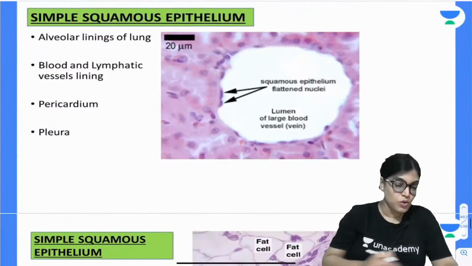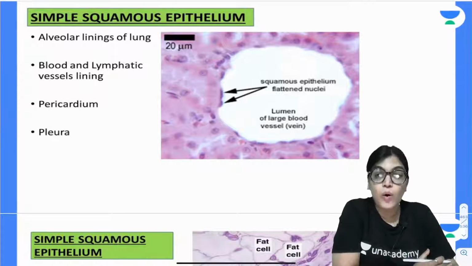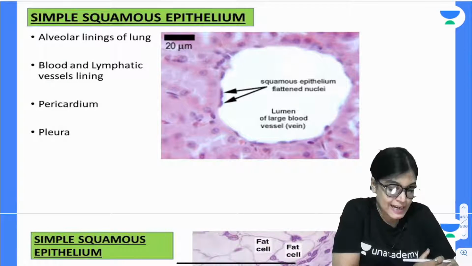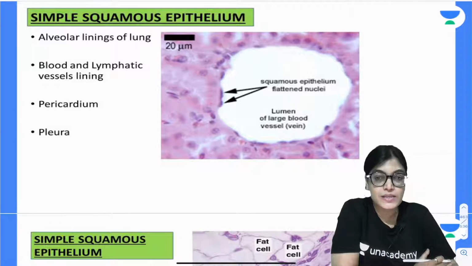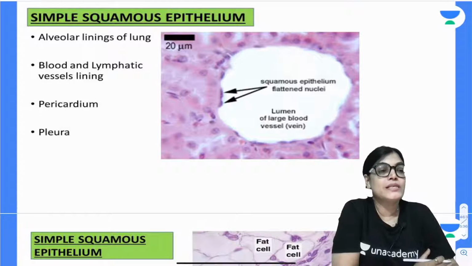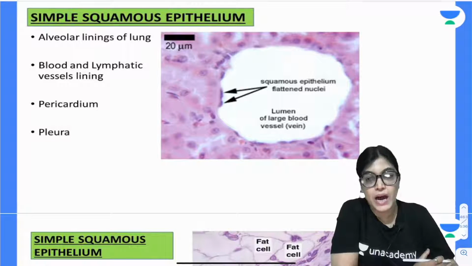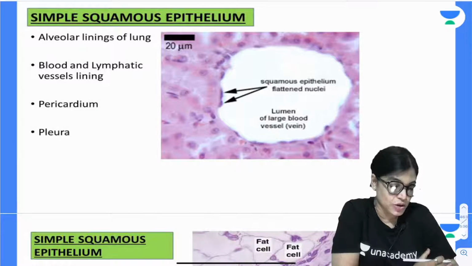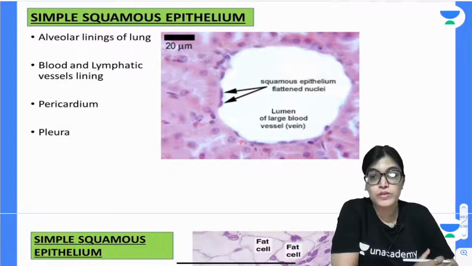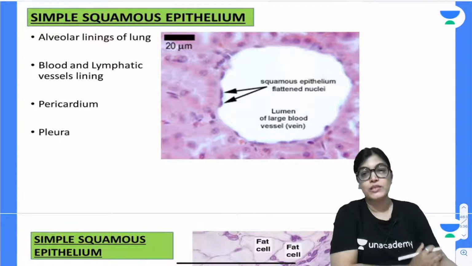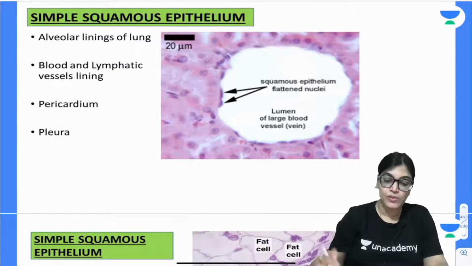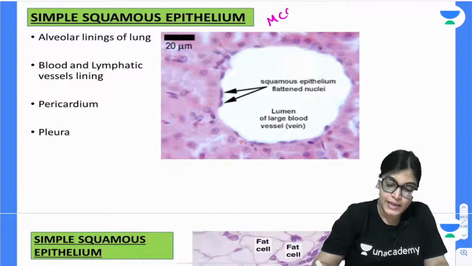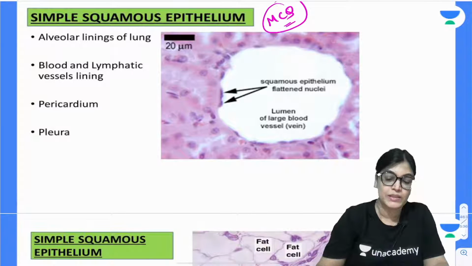My dear aspirant, those who are listening, the whole of the epithelium topic I have categorized with its important examples, and the list which is provided to you along with an example is very, very important, because this is the fact which is definitely going to be asked if a question is asked from general histology. If I want to tell you the most important topic of the histology MCQs to be solved, it is the general histology part. So, you have to solve the MCQs, and this is categorized by examples of epithelium.